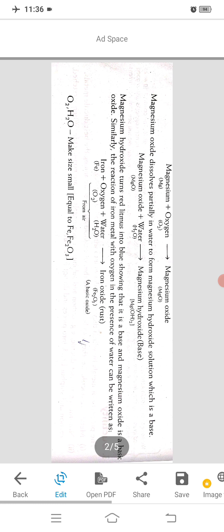So the nature of this rust, the oxide of iron, is basic. So from these two we can say that generally metallic oxides are basic in nature.